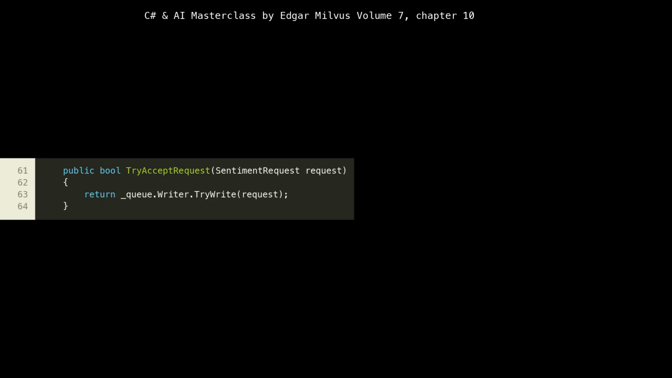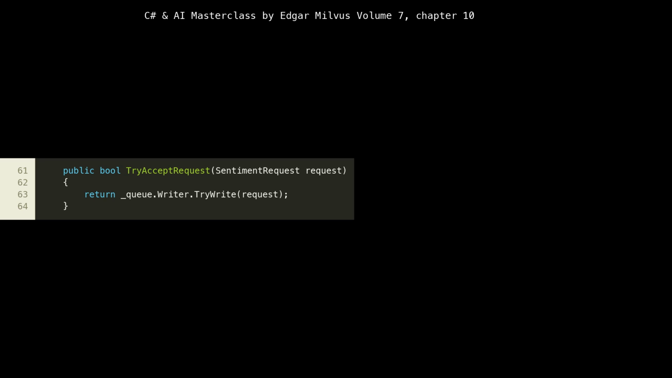The TryEnqueueRequest method, line 61, is the external interface for pushing requests into an AI agent. It uses _queue.Writer.TryWrite(request). This method is non-blocking and attempts to write a request to the channel. If the channel is full, due to the bounded channel options we set earlier, TryWrite will return false immediately, indicating that the agent cannot accept more requests at that moment. This is a crucial part of our backpressure mechanism.